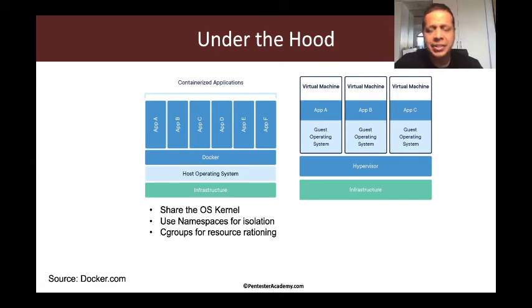This is really where Docker containers come in. In the case of a Docker container, you have the same host operating system, the same kernel, on top of which Docker allows you to create individual containers, where namespaces are used for isolation and C groups are used for resource rationing and allocation. This way, each of these containers has a reasonable amount of isolation. And at the application layer, all the libraries and everything else required for it to run are packaged together, running in these individual silos called containers.